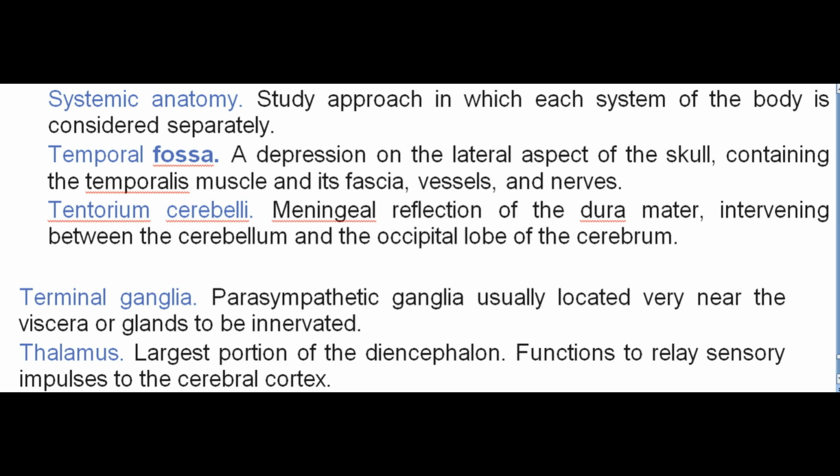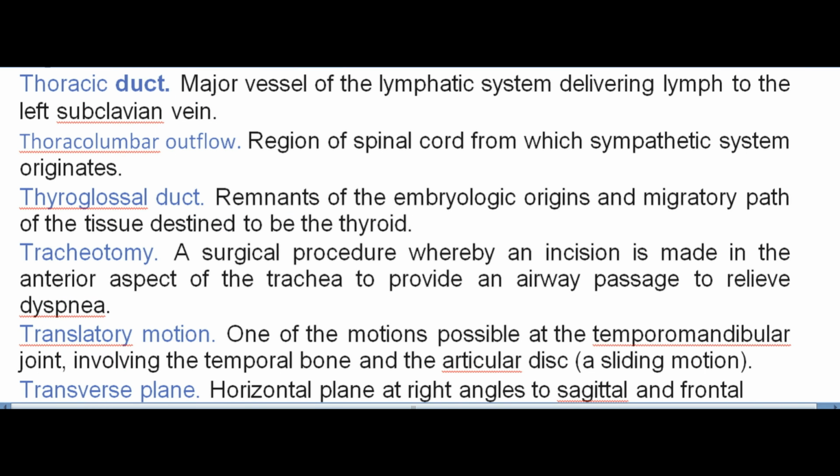Temporal fossa. A depression on the lateral aspect of the skull, containing the temporalis muscle and its fascia, vessels, and nerves. Tentorium cerebelli. Meningeal reflection of the dura mater, intervening between the cerebellum and the occipital lobe of the cerebrum. Terminal ganglia. Parasympathetic ganglia usually located very near the viscera or glands to be innervated. Thalamus. Largest portion of the diencephalon. Functions to relay sensory impulses to the cerebral cortex.